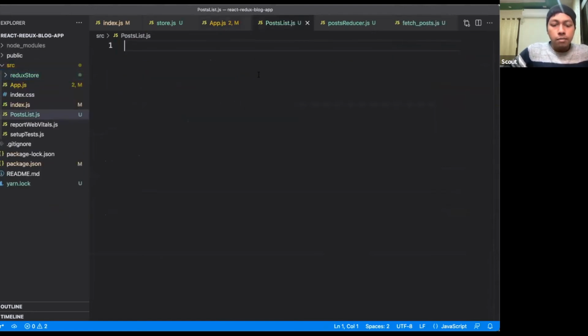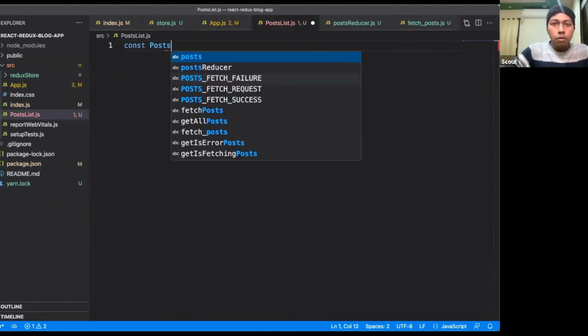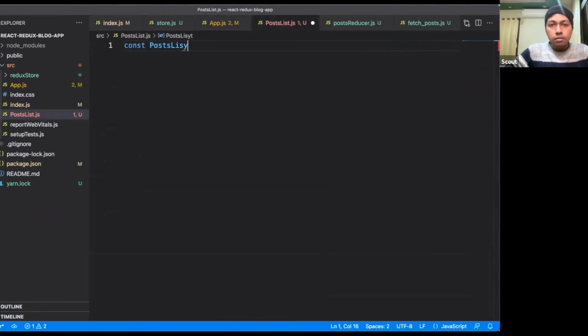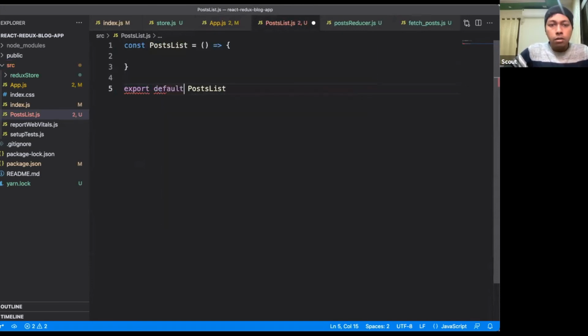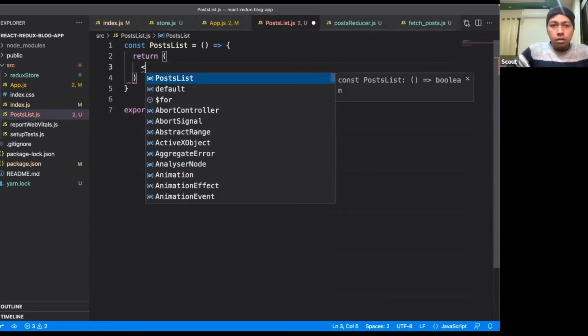This is a simple component, const posts list. So here we will export it as posts list, export default posts list. Here inside this we will return something.